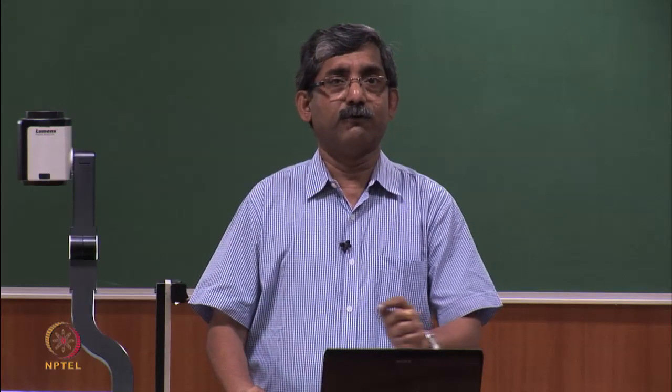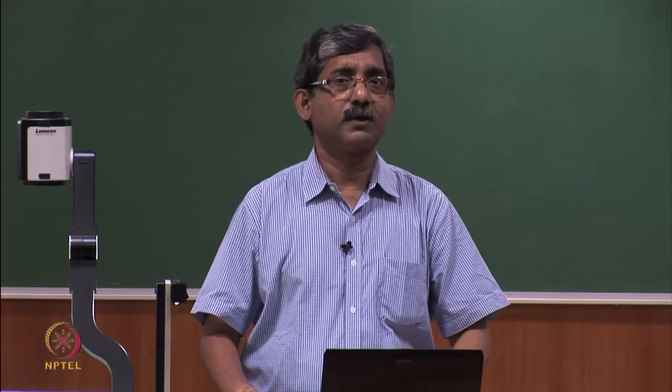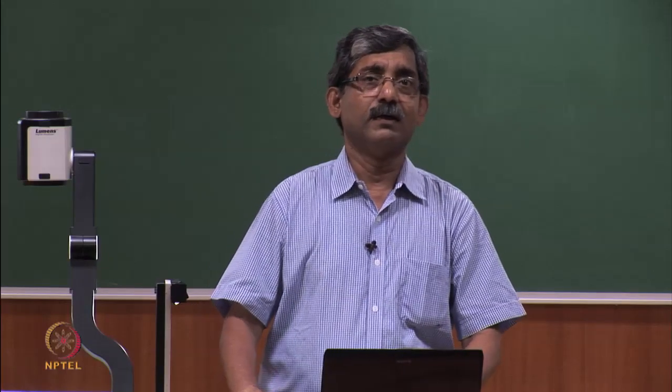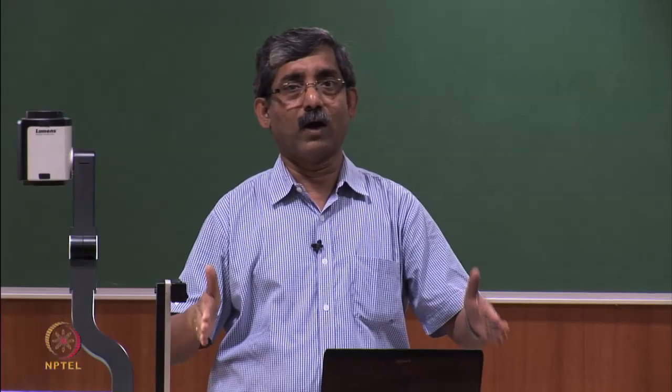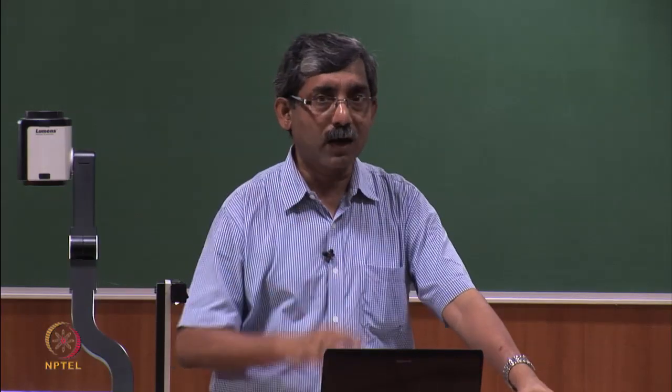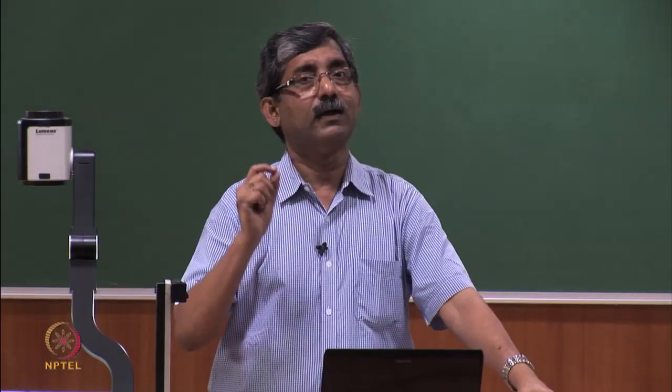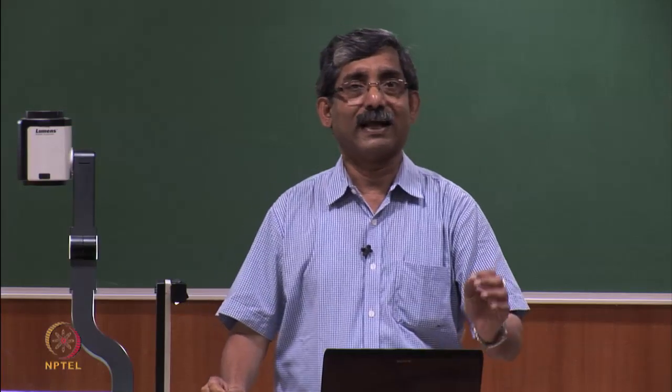So, there are different systems of measurement in direct systems. These are the Tex system. Here the unit of mass is gram and the unit length is 1000 meters, say 1 kilometer. So, we take the length of the yarn as 1 kilometer, and whatever mass comes, that will be directly termed as Tex.